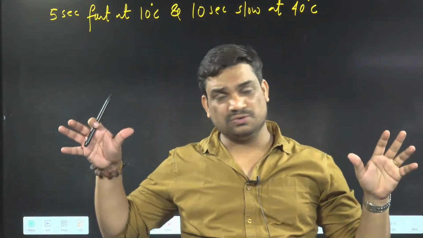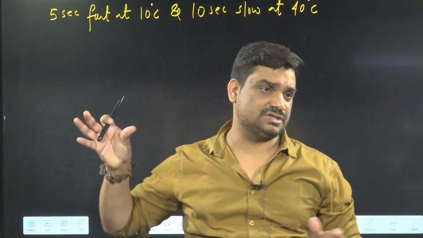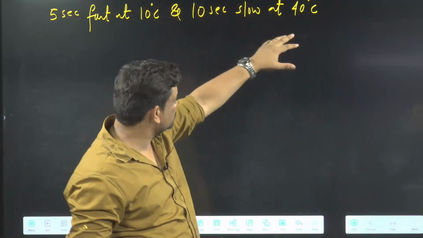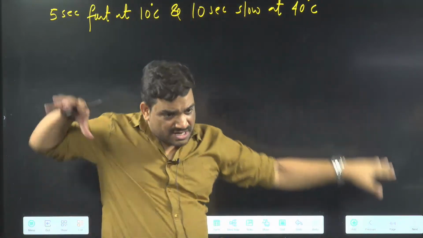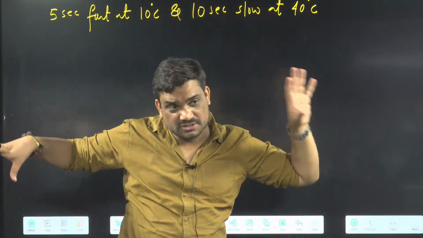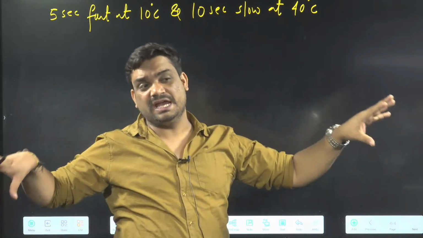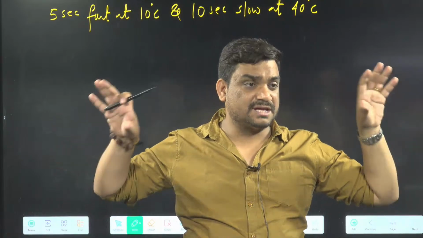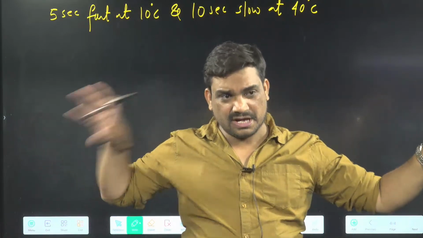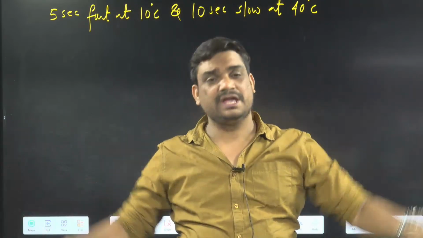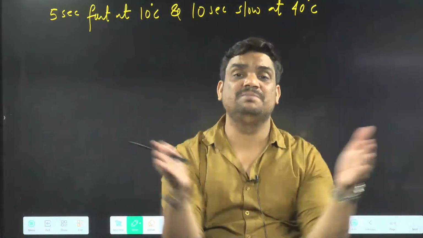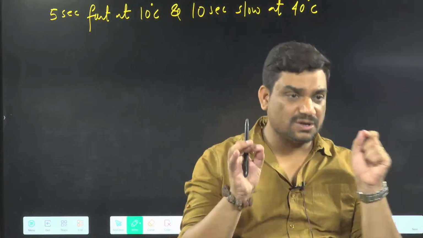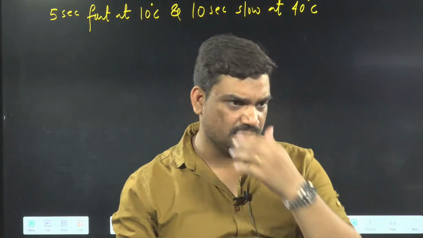If I am going to 10 degrees Celsius, it becomes fast. If I am going to 40 degrees Celsius, it becomes slow. Here fast, here slow. It means it will give correct time somewhere in the middle, somewhere between 10 and 40.